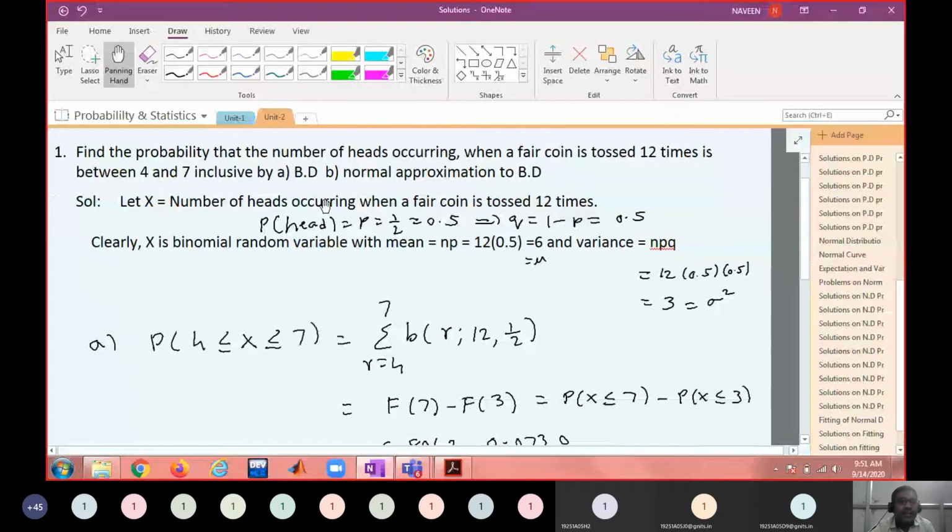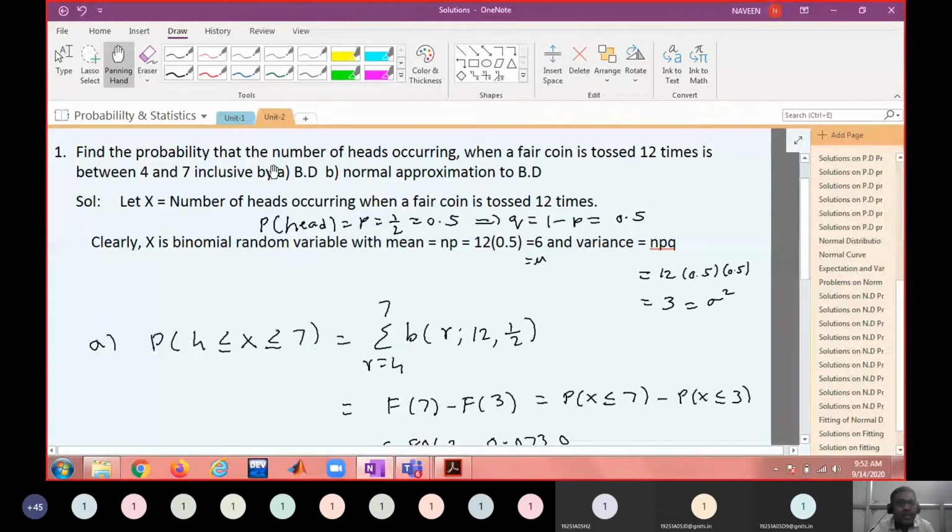Okay, in exams, it may not be specifically mentioned to use normal approximation to the binomial distribution or to use the binomial distribution. They may not mention the kind of distribution. They will simply state: find the probability that the number of heads occurring when a fair coin is tossed 12 times is between 4 and 7 inclusive. That's it.